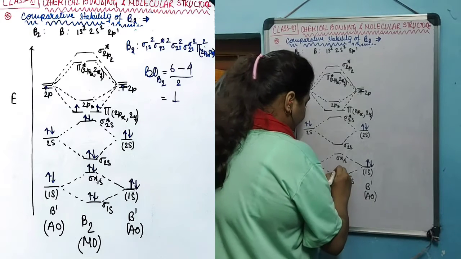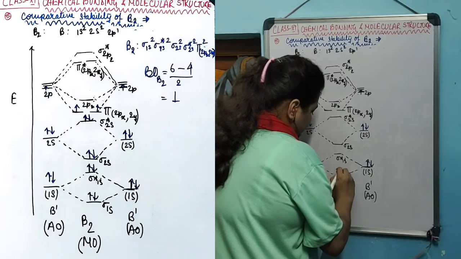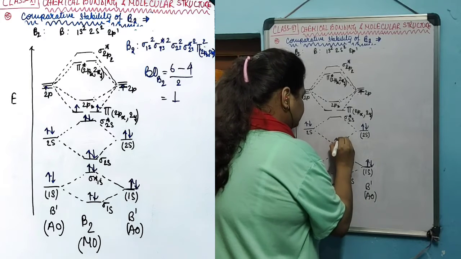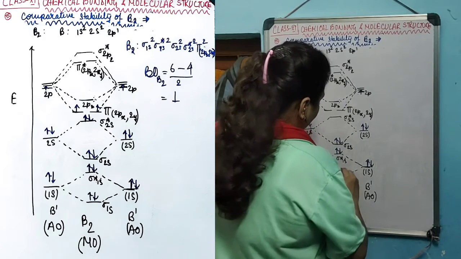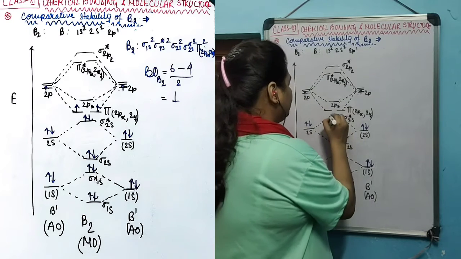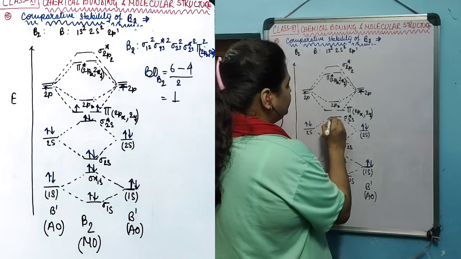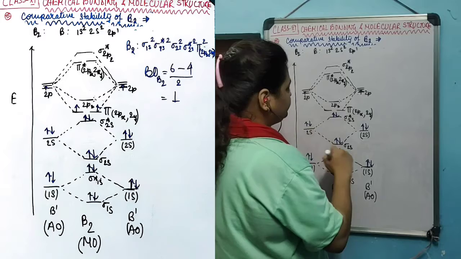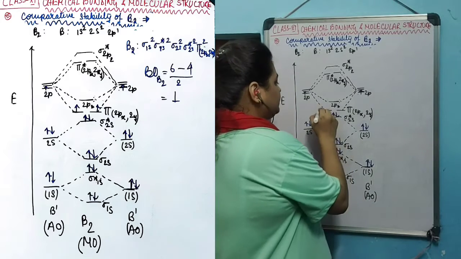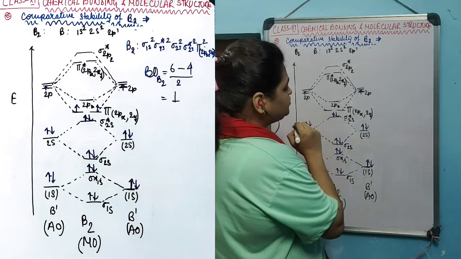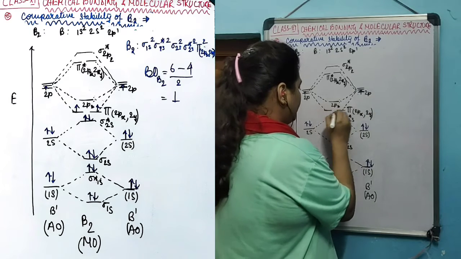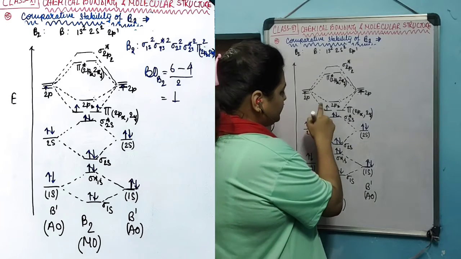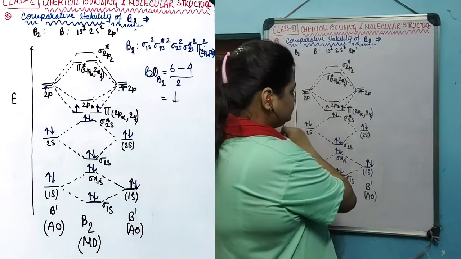The first one will be filled from the sigma 1s, and then sigma star 1s will be filled, then sigma 2s will be filled. 1, 2, 3, 4, 5, 6 electrons have already been filled. The remaining 4 will be filled. First sigma star 2s, 8 electrons have been filled, and now 2 electrons are there. Now they will be filling the pi 2px and 2py, as both of them have the same energy. The first electron will fill this one and the second electron will fill this one.